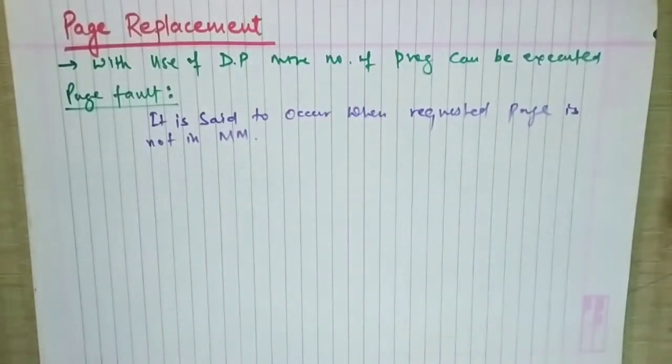The executing process has demanded a page, but it was not present in the main memory. At that time the page fault will occur.